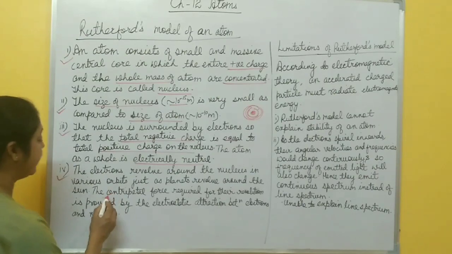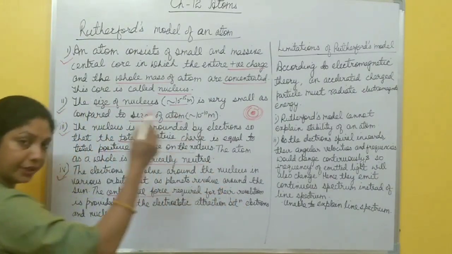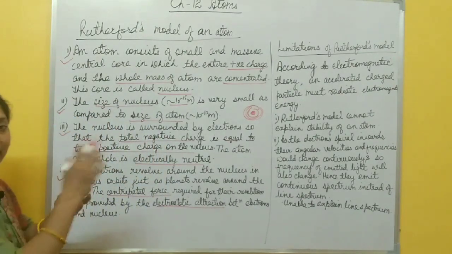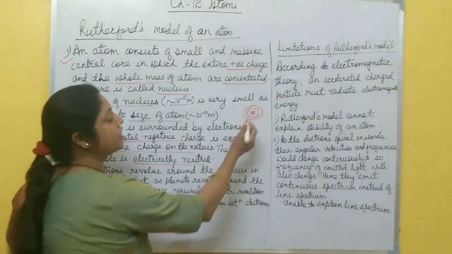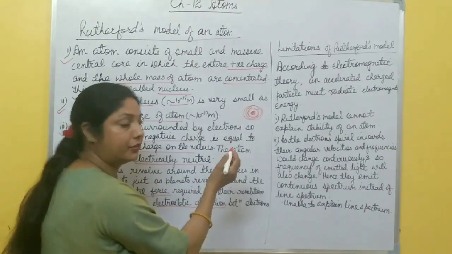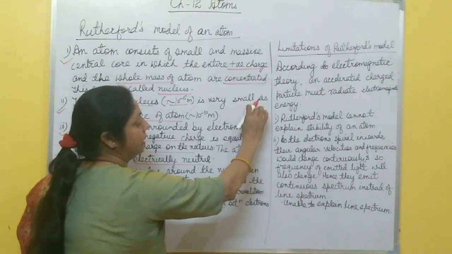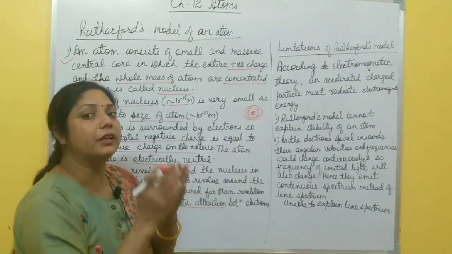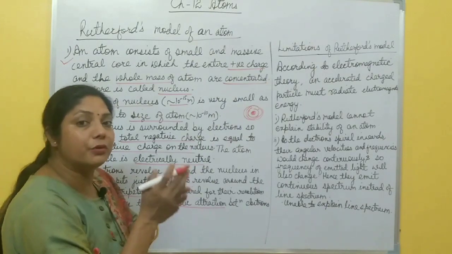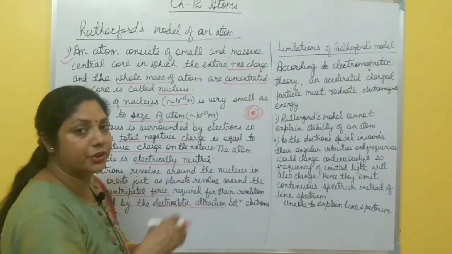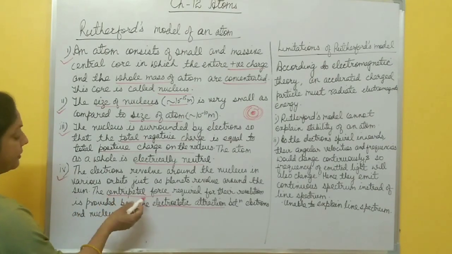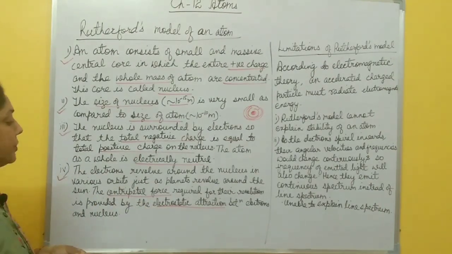So here, the centripetal force required for their revolution is provided by the electrostatic attraction between electrons and protons. There is an electrostatic force of attraction between this positive charge nucleus and the negative charge electron. This electrostatic force of attraction provides the centripetal force for the revolution of the electron around the nucleus, right? So this centripetal force is provided by the electrostatic force of attraction.